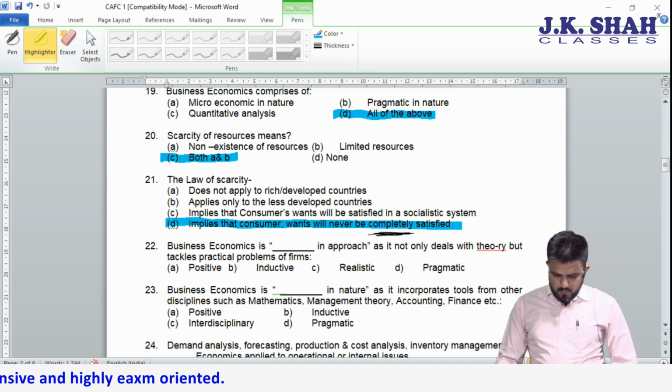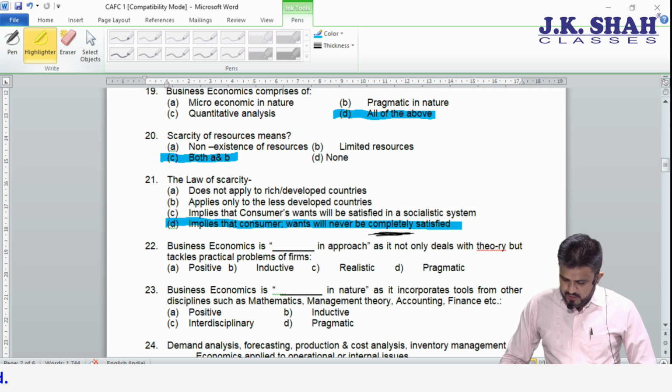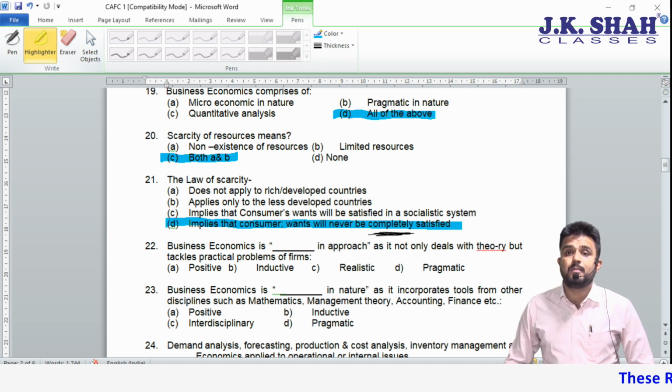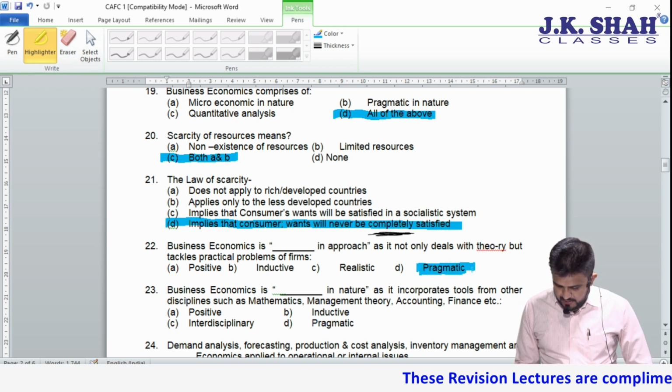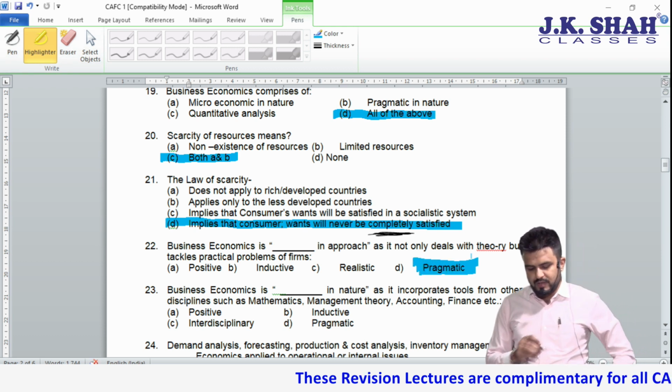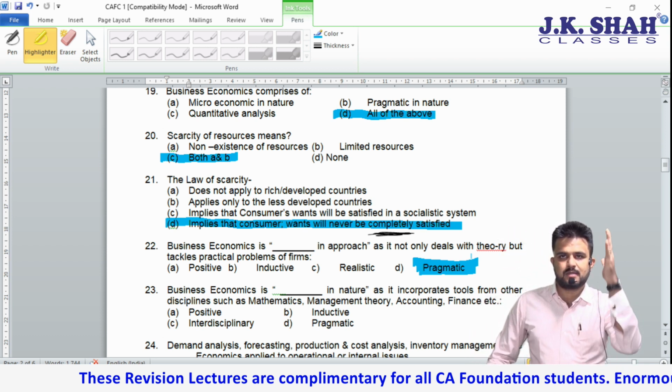Next, 22. Business economics is a dash approach, as it not only deals with theory but takes up practical problems. So the word comes as pragmatic. So it will take concepts from economics, use them in the business, and it becomes practical.